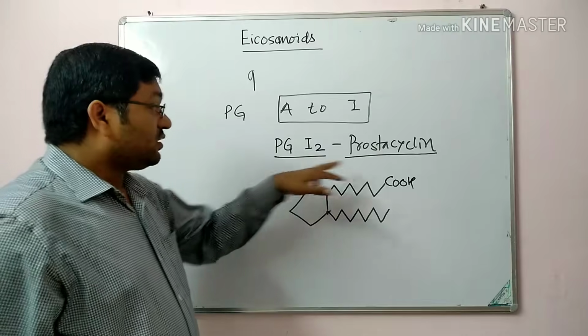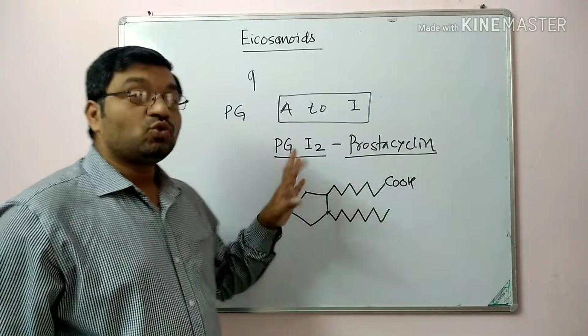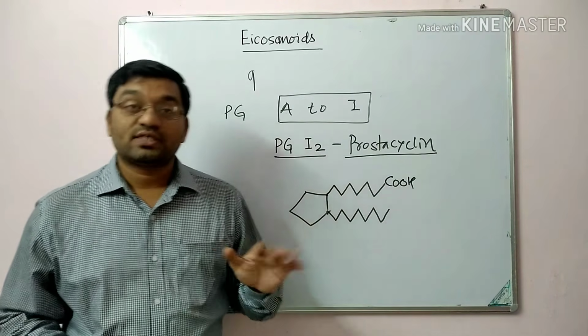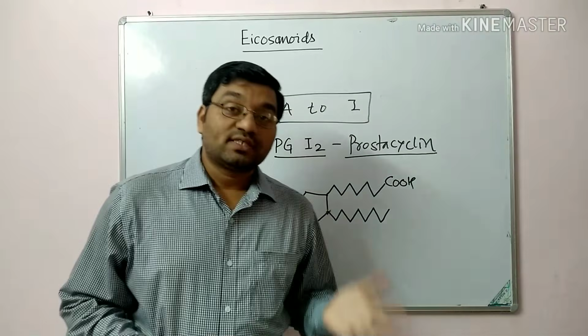So prostacyclin is a compound with an extra ring, and that's why it is known as prostacyclin.